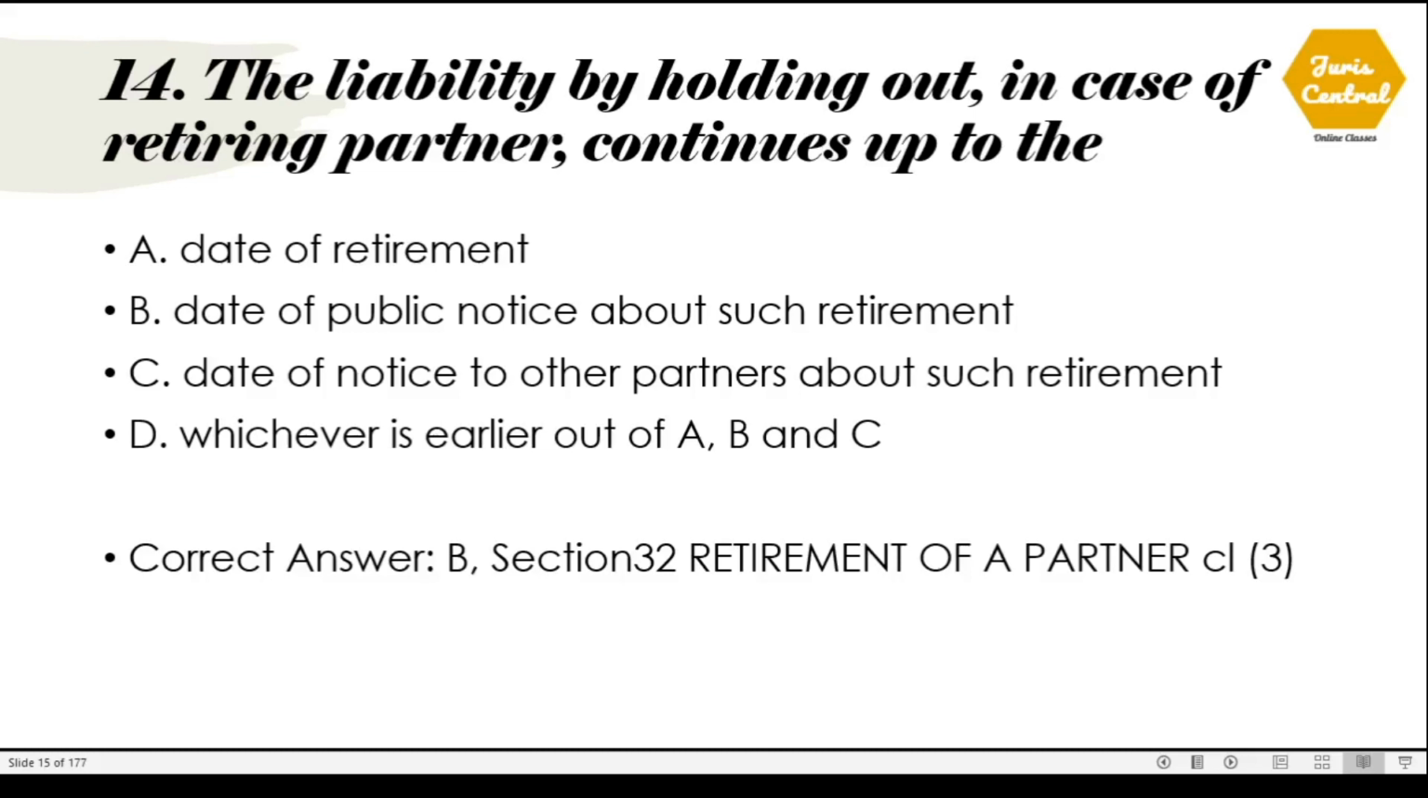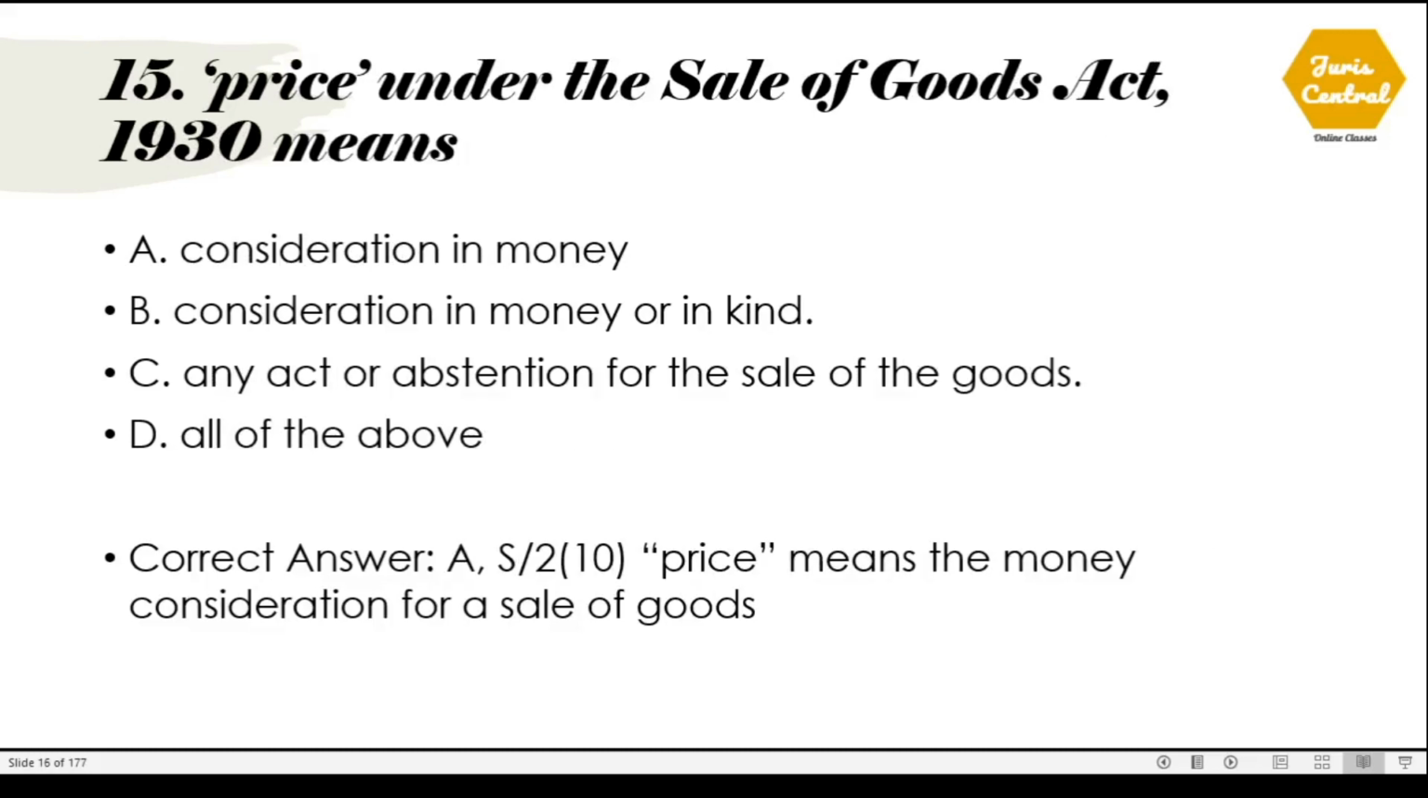Question number 14. The liability by holding out in case of a retiring partner continues up to the. The correct option is: continues up to the date of public notice about such retirement, and this is given under Section 32 of the Partnership Act, which deals with retirement of a partner, under clause 3 of Section 32.